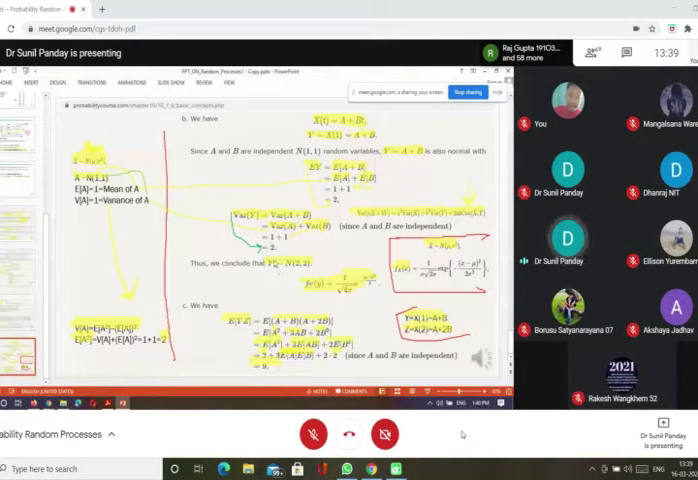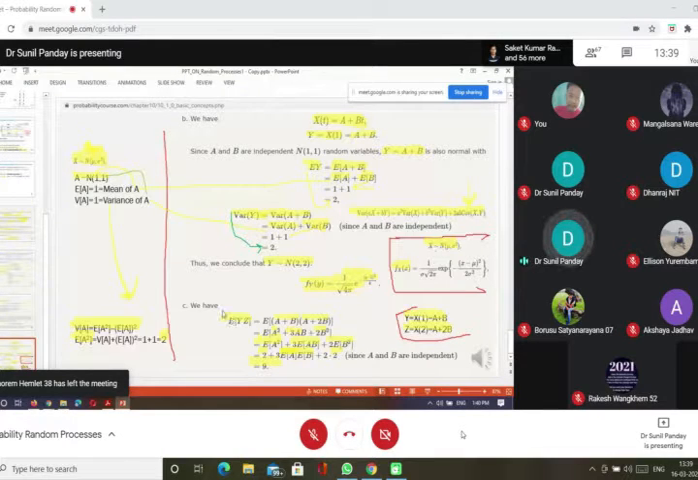Now Y is a normal random variable and we have already calculated its mean. The mean is 2 and the variance is also 2. So Y is normal(2, 2). Normal(2, 2) means its density function can be written as 1 upon sigma root 2 pi, where sigma is root 2, into e raised to the power minus (x minus mu) whole square, mu is also 2, divided by 2 sigma square. Sigma square is also 2, so 2 into 2 is 4. So finally, this is the probability density function of Y.